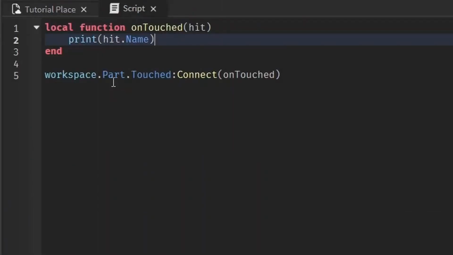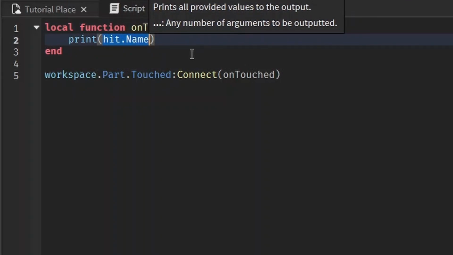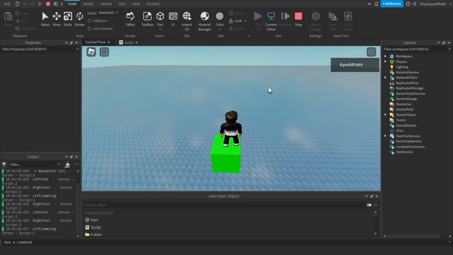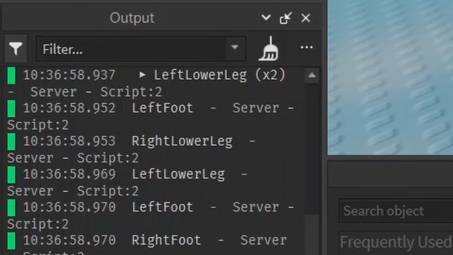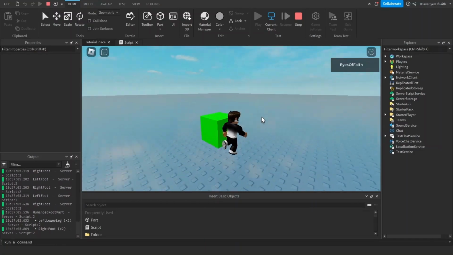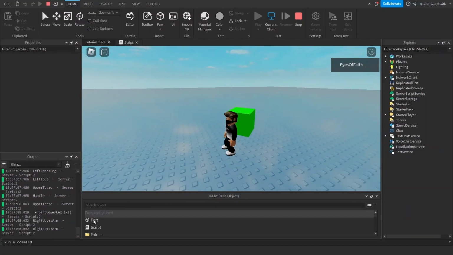Base plate. So that event tells the function, hey, this is what hit the part, and we can access it by making the parameter hit, and then we print out hit.name to get the name of whatever hit it. I'll show you with my character too. Even if it's my character's right foot, left lower leg, whatever it is, I'm walking around on it, I'm touching it, it's going to be whatever part touches that part.